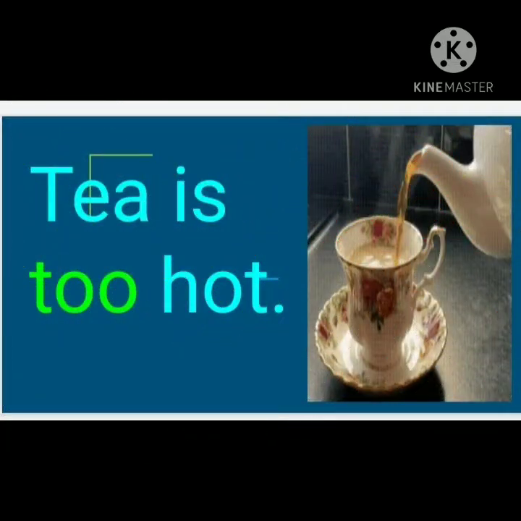Adverbs describe adjectives also. You know that adjectives are the words which tell more about a noun or a pronoun. See the example. Tea is too hot. Here, hot is an adjective as it tells the quality of tea. But the word too describes how hot the tea is. It's too hot. It's very hot. So, the word too describes hot, that is, the adjective. So, too is the adverb.